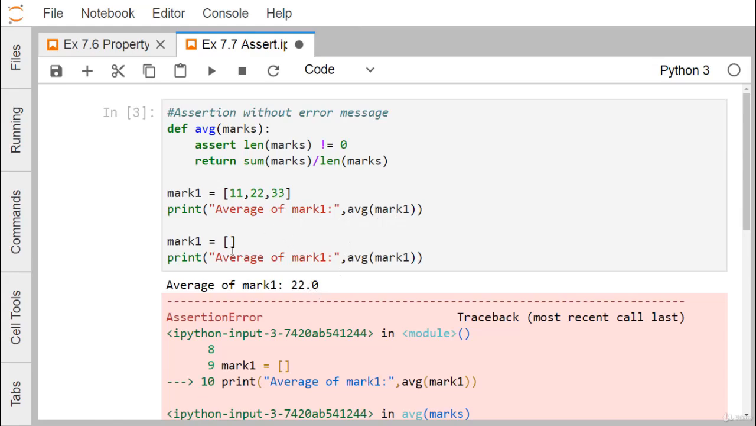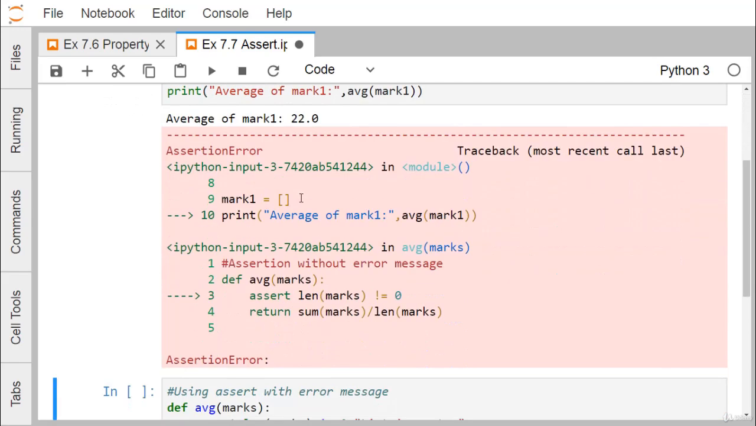And now in the second case, we are initializing this marks 1 with the null list that contains no element. So the length of this marks 1 will be 0. So the condition length of marks 1 is not equal to 0 will be false. So it will produce one error known as the assertion error. So that is known as the assertion error.